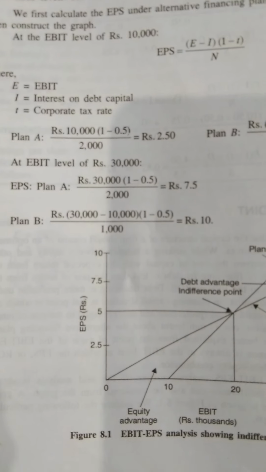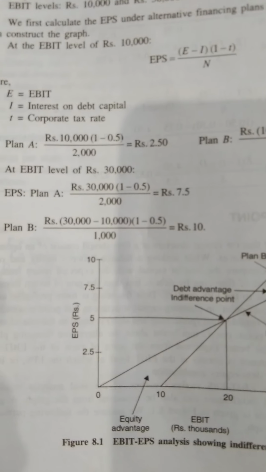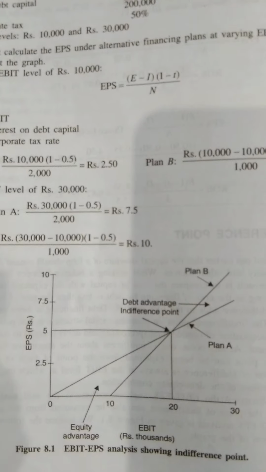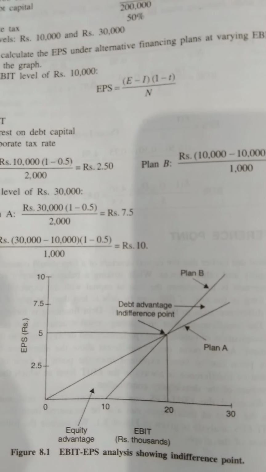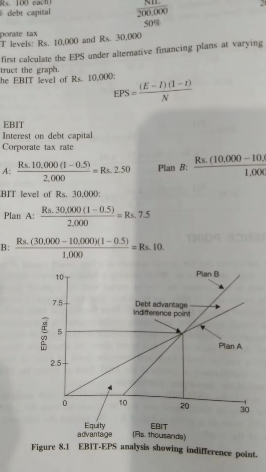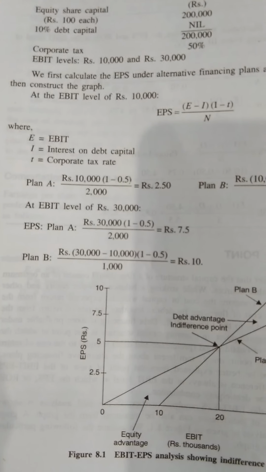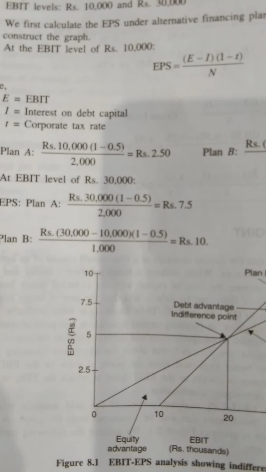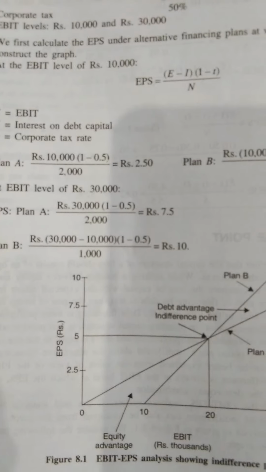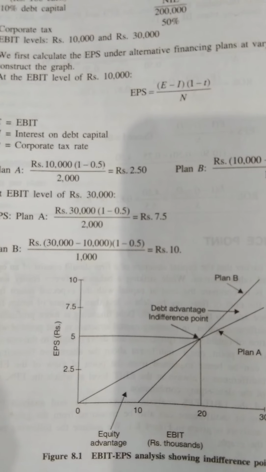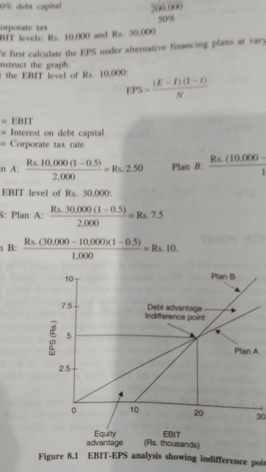That means the EPS is 0 at the EBIT level of 10,000. Again I am explaining, the shareholders' earnings are 2.50 for plan A and the shareholders' earnings for plan B is 0. Still the company has the EBIT level of 10,000. And for the next question, if you look at the EPS, 30,000 times (1 minus 0.5). There is no question of interest and preference dividend arising. 30,000 times 0.5 by 2000 is 7.5.